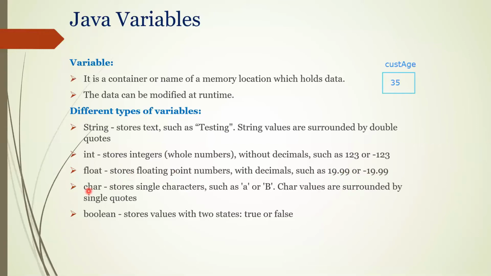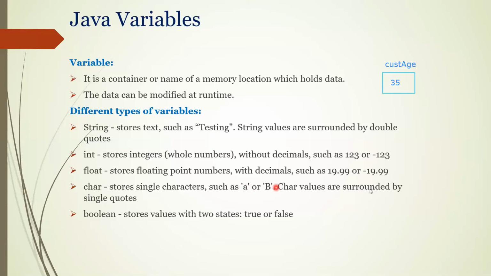And then we have the character type, which is a single character enclosed with single quotes. Even A, if I give double quotations, will be treated as a string. A string can be a single character or more characters, but it is enclosed with double quotations, whereas a character is a single character enclosed with single quotes.